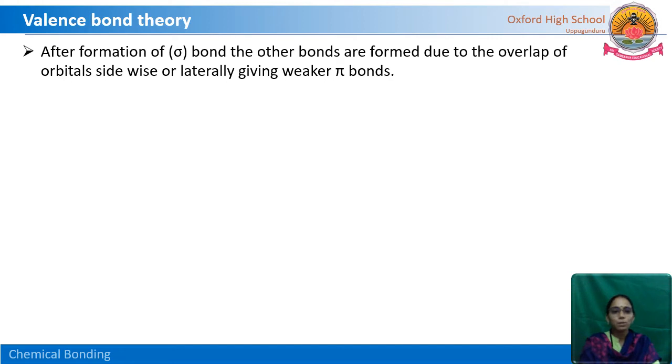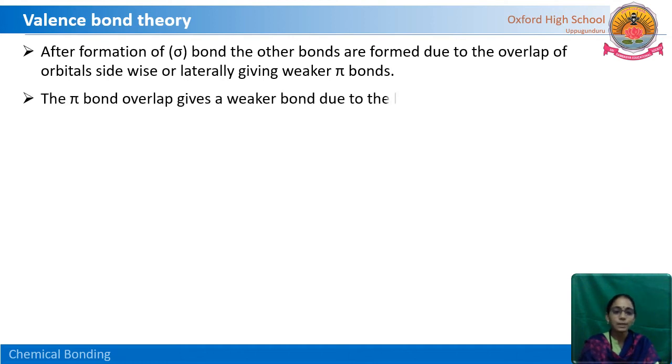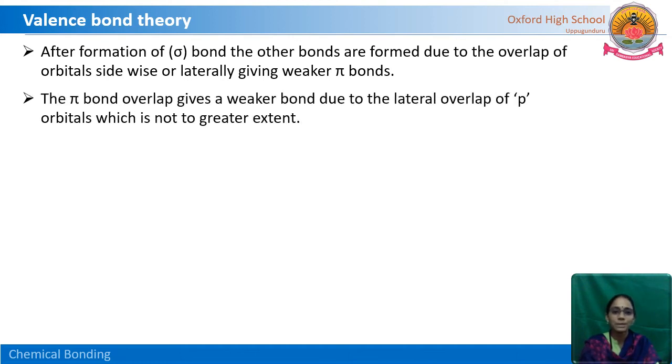Now, the first bond, the sigma bond, is along the axis, with end-end or head-on overlapping. But here the overlapping is sidewise or lateral. This sideways or lateral overlapping gives us a weaker bond. That weaker bond is called the pi bond.